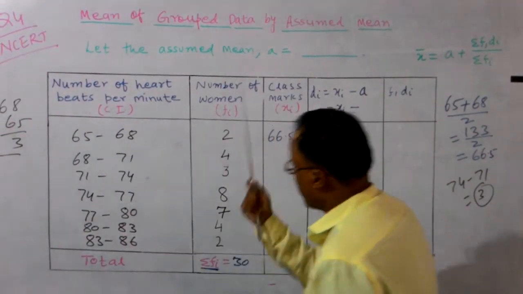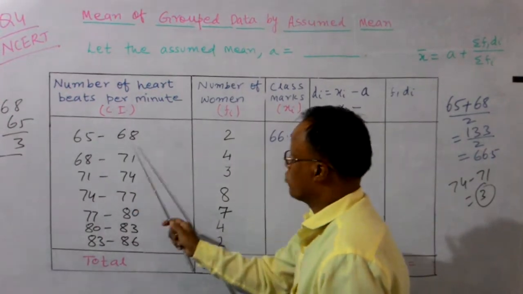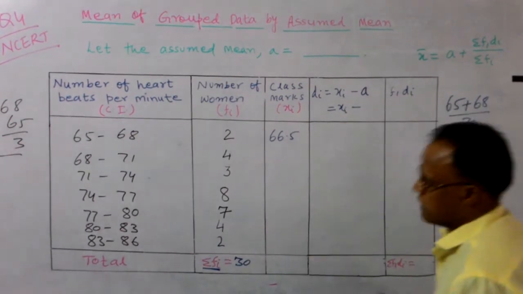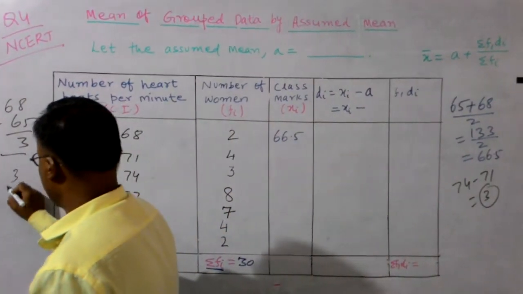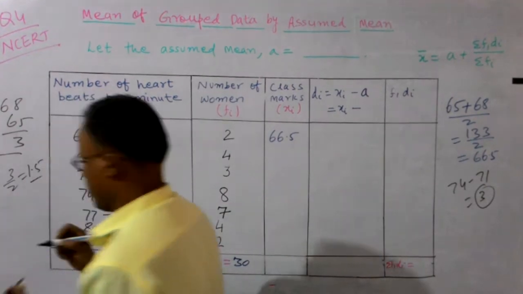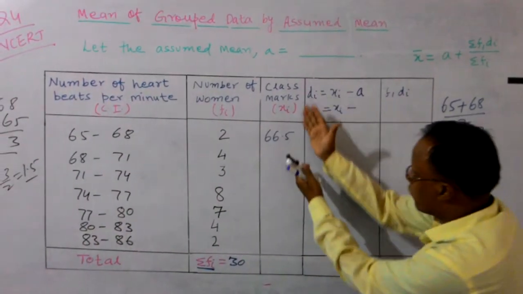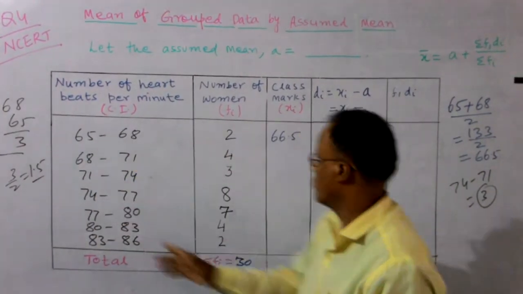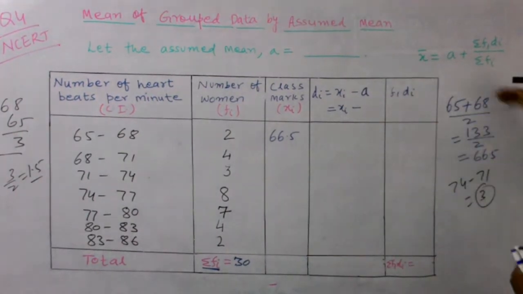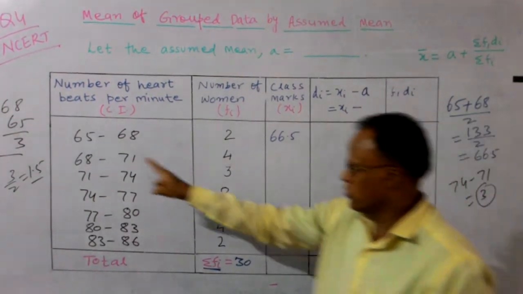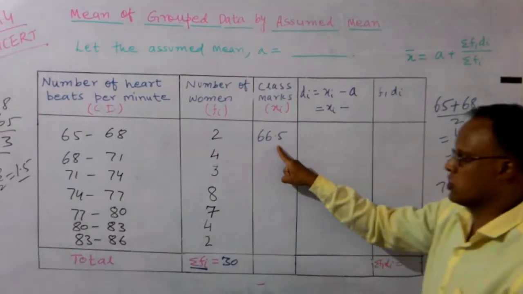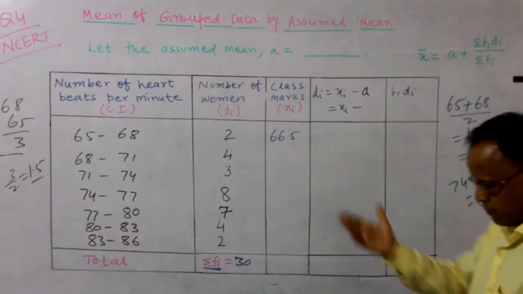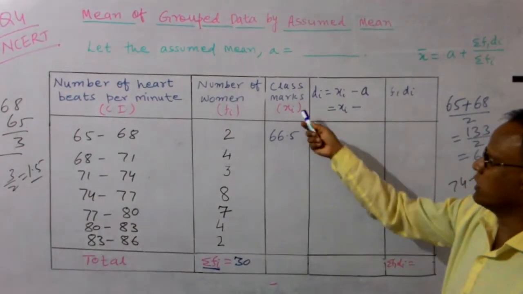Then divide by 2. Our aim is to find the mean, the mid value between these two. So 3 is the class interval, and you have to divide this 3 by 2. When you do 3 by 2, what will you get? You will get 1.5. So to find the class marks, add this 1.5 to the lower limit of all these values. You can directly write it down instead of solving like that. So this is a technique. See, 65 plus 1.5 you get 66.5. So you can use this technique to write down the class marks.